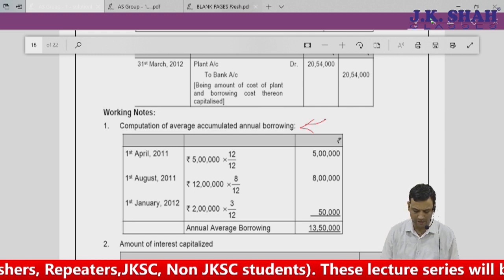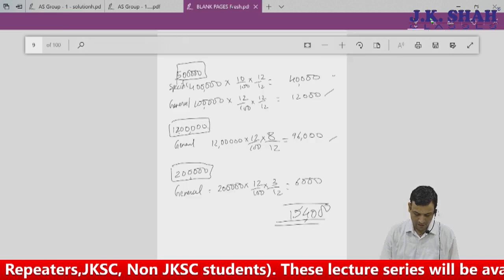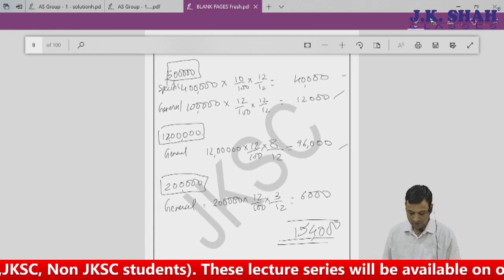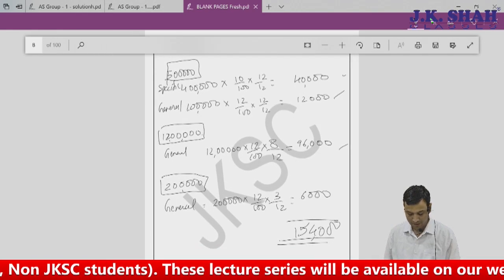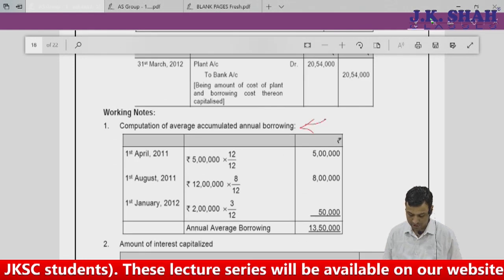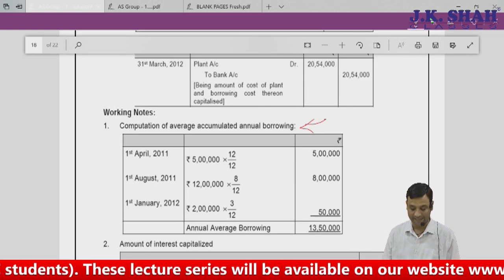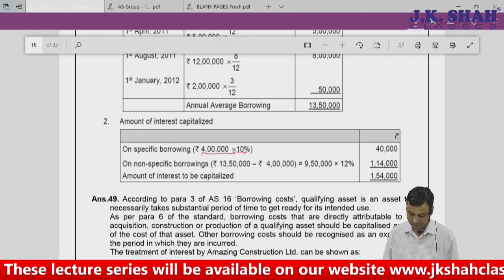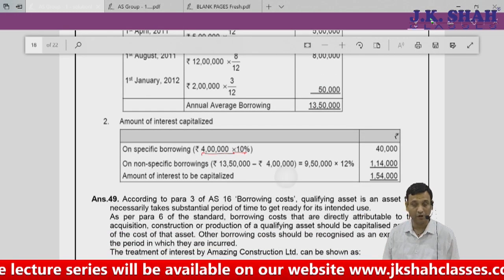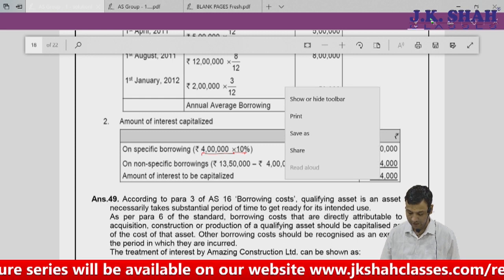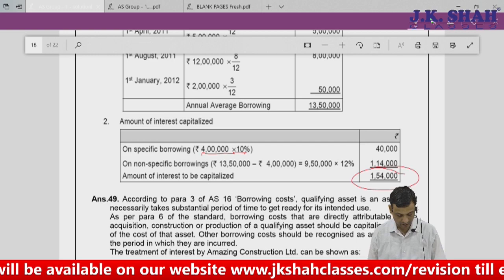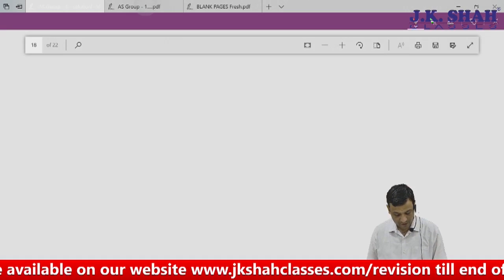What I did here was on individual basis. The same thing in this solution is on average basis. Here the solution is nothing but finding out average expenditure made by me. So it's 1350 and then 1350 minus 4 lakh because specific borrowing was there on that 1,54,000. The final answer remains the same. Okay. We proceed for the next question then.